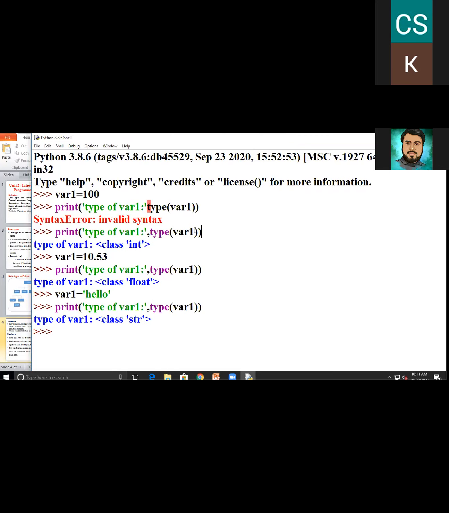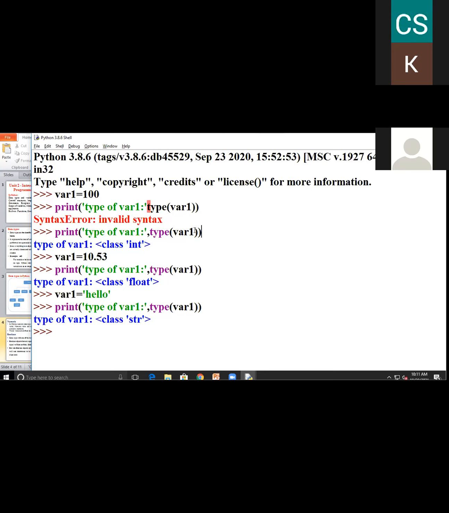Okay, ma'am. Hello. So all of you understand how we can find which data type is represented in our program. You just have to write print, type of variable, meaning the variable name that you have already declared in your program, and the type keyword is important.